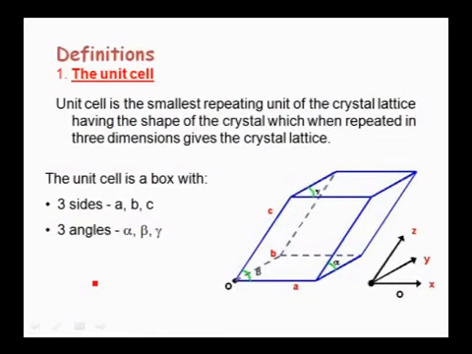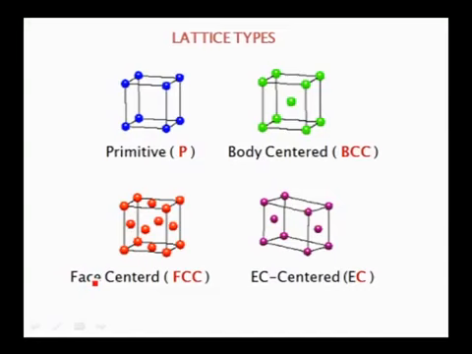This unit cell can be characterized by two parameters. One is the sides, another is the angles between the sides. These sides are generally represented by a, b and c, and the angles are represented by alpha, beta and gamma. We mainly have four types of unit cells: primitive, body centered, face centered and end centered.